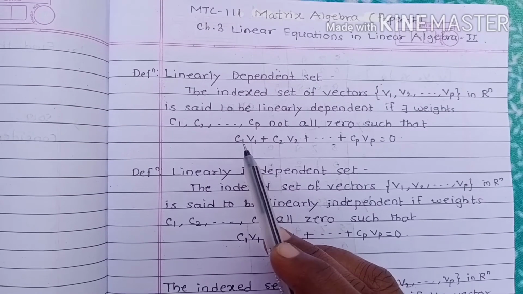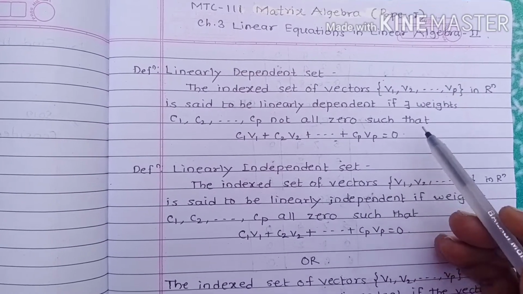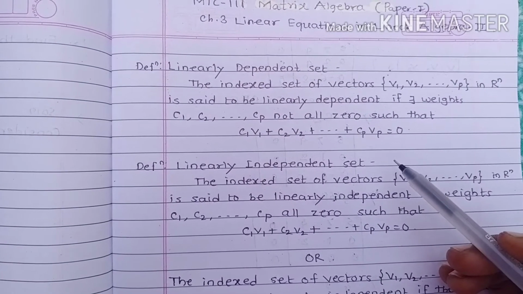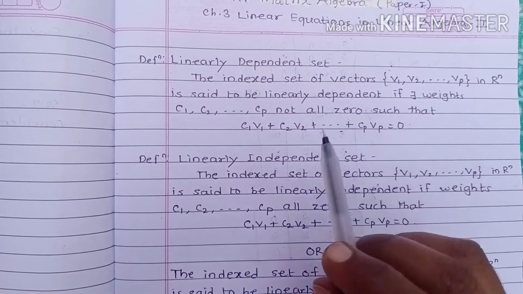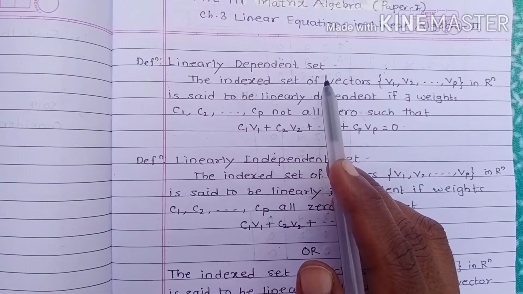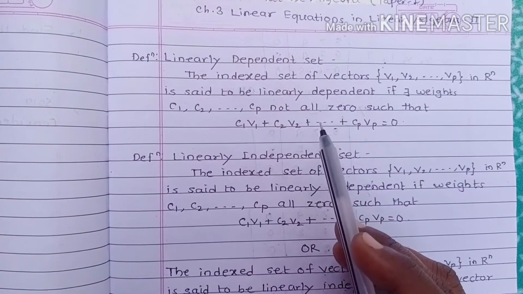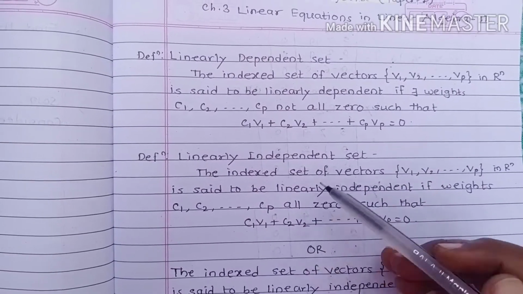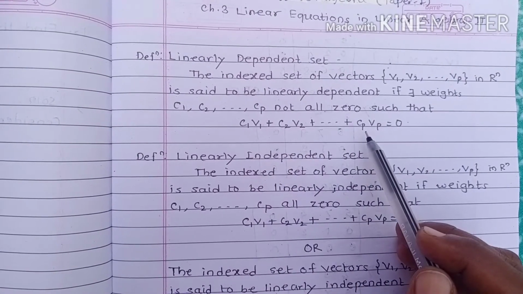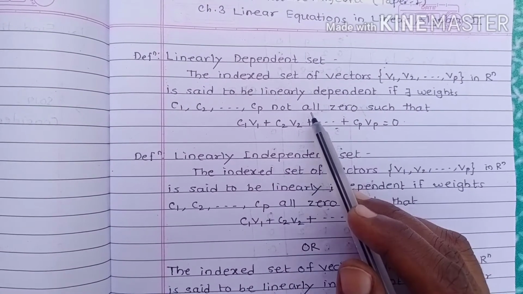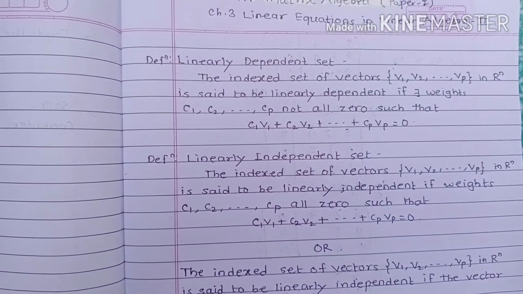So when we consider the linear combination c1v1 + c2v2 + up to cpvp = 0, we get a system, and if that system has infinitely many solutions, then we say it is linearly dependent. Alternatively, we go through this definition: we consider this equation, solve it, and find the weights c1, c2, up to cp. If not all the weights are 0, then we say it is linearly dependent. Otherwise we say it is independent.